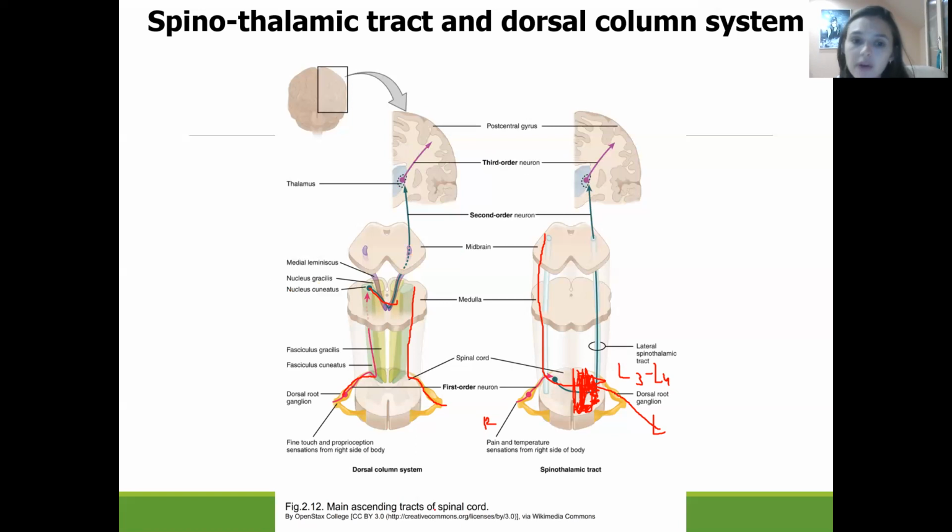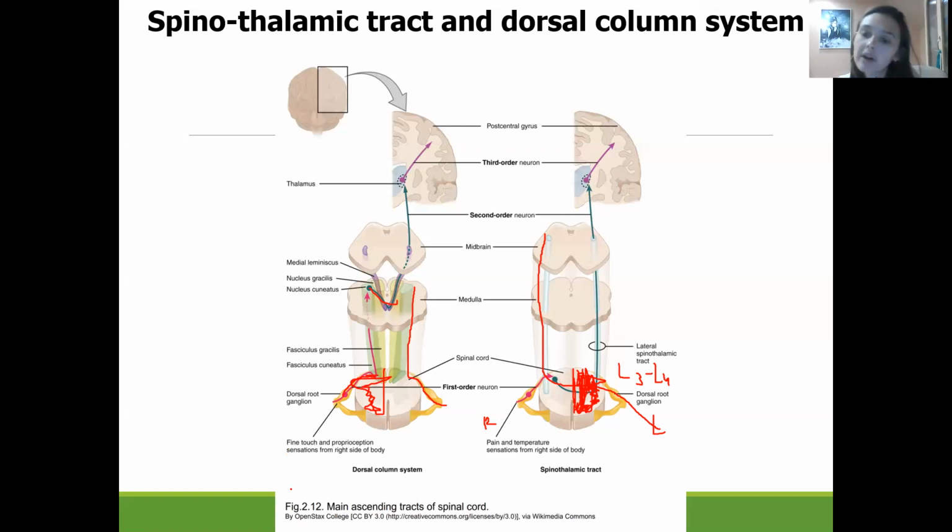So when we have damage of half of the spinal cord, for instance on the right side, the person is going to lose touch and vibration sensation on the right leg, and we will know that the level of the damage will be located at L1 or L2 because it is the leg, and on the right side, not on the opposite side, because this tract, the dorsal column system, does not cross on the level of the spinal cord.